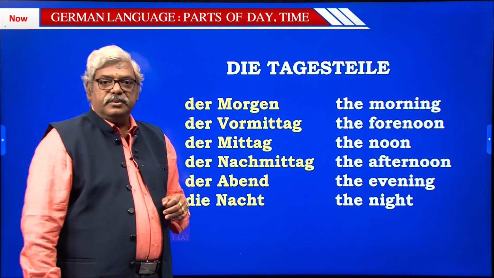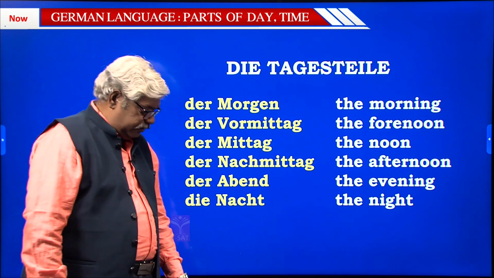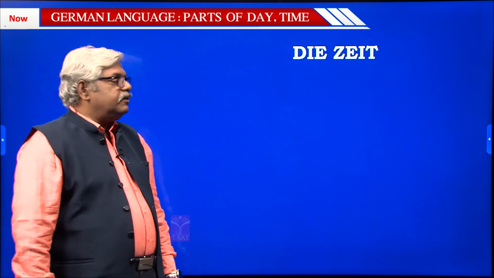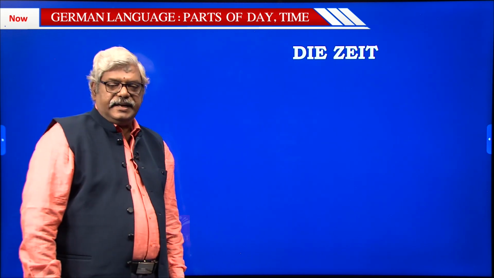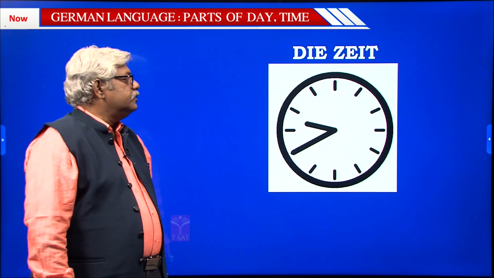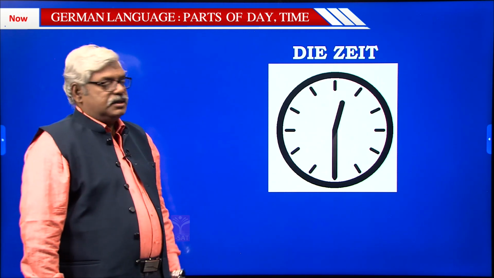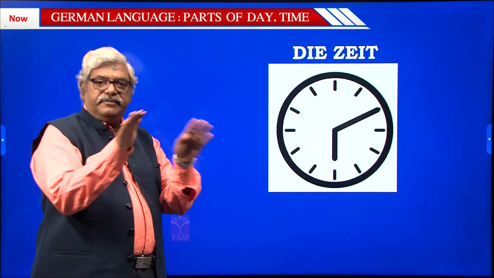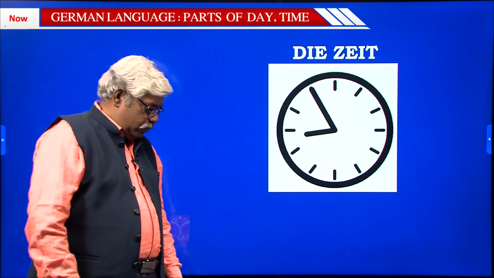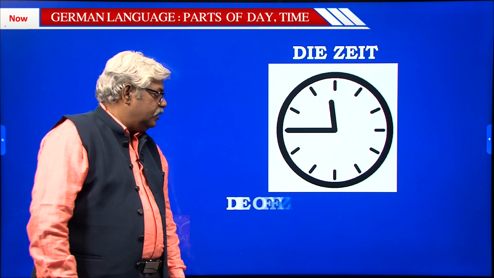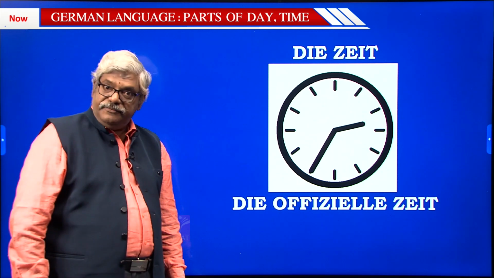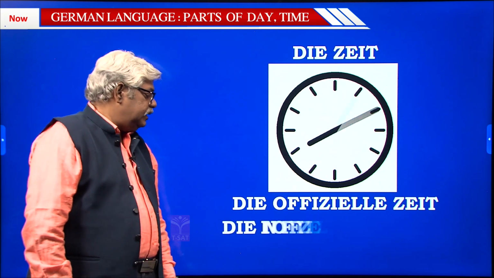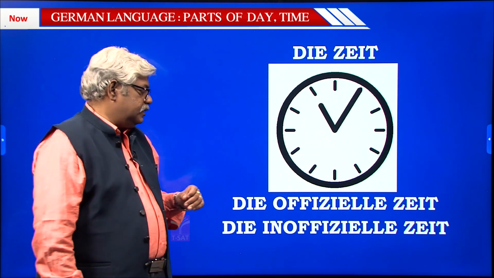Now let us come to another important topic of today, and that is supposed to be the Zeit. So now let us see what is the Zeit, the time. So time as such in German, it is having two different forms. One is the formal, that is the official Zeit, and the other one is the informal, the inofficial Zeit.